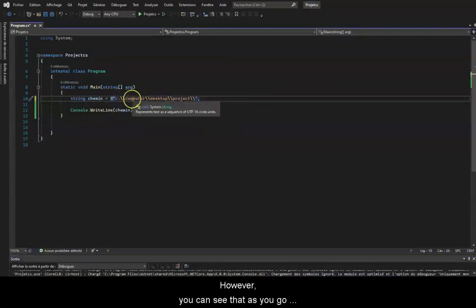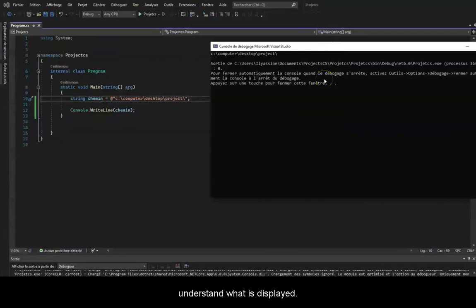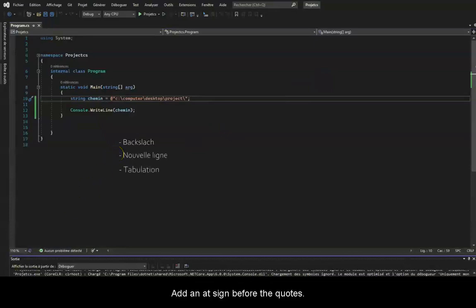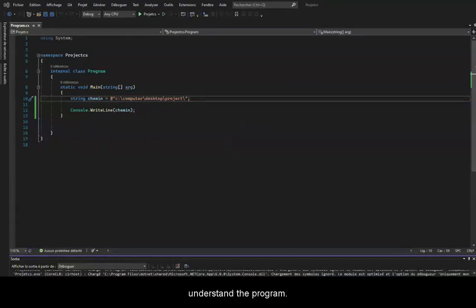However, you can see that this is not the proper way. Indeed, it's difficult to read and understand what is displayed. In the previous video, we have seen a way to fix this: add an @ sign before the quotes. And we can now remove every single duplicate backslash. And you can now see that it's much easier to read and understand the program. So whenever you would like to use a backslash, add a new line or a tab, prefix your string with an @ sign to have the right form.